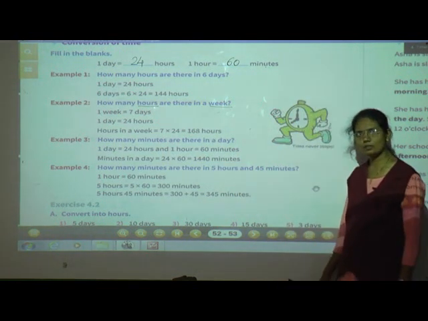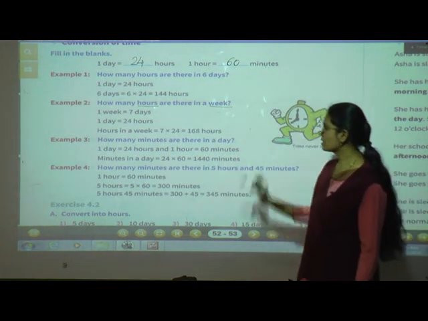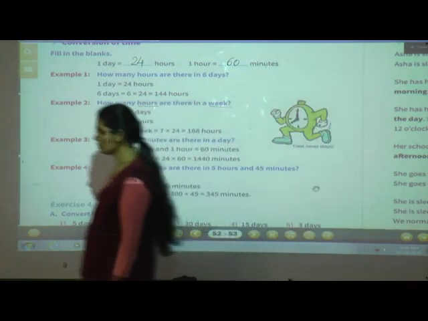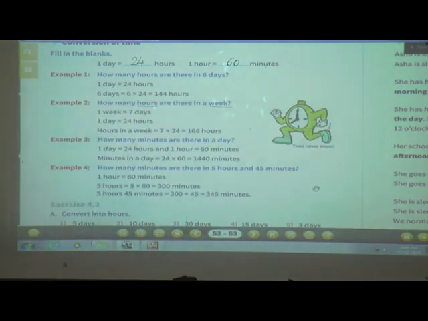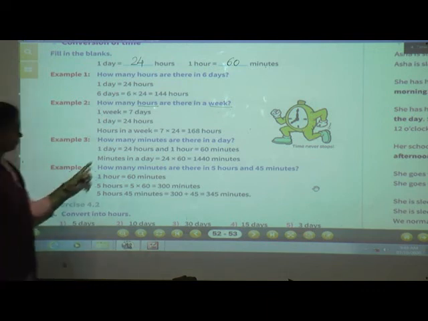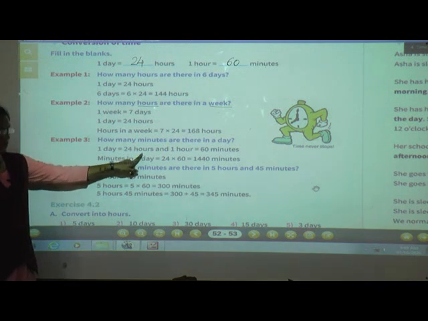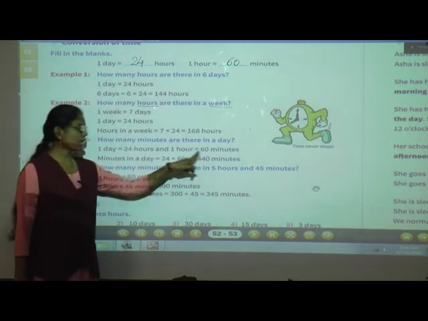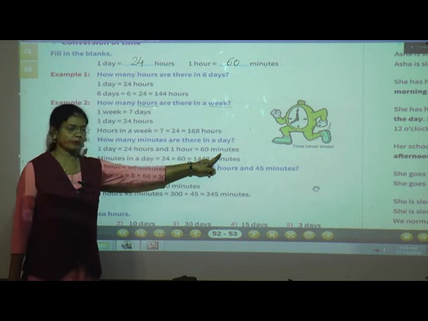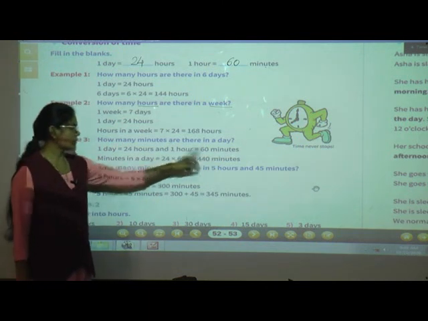Clear, understood? Now see this third example. Read the question. How many minutes are there in a day? 1 day is equal to 24 hours, and 1 hour is equal to 60 minutes.